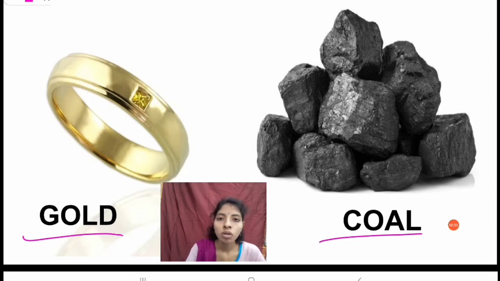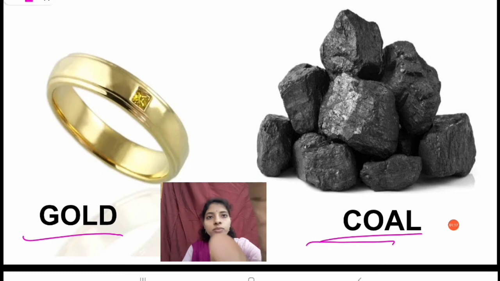Actually, coal or carbon is a metalloid, but it shows properties similar to a non-metal. So generally we can regard coal as a non-metal. So we can associate the physical properties of the non-metals with coal, right.